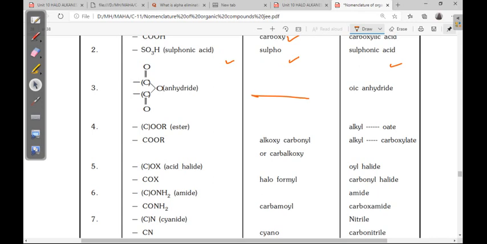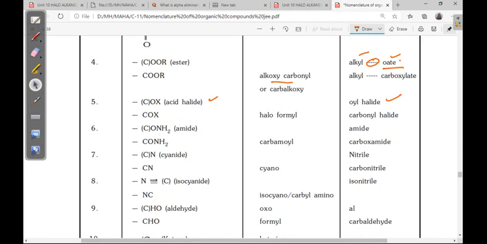This is alkanoate. Next, acid chloride. For acid chloride, the suffix is oyl chloride. As a prefix its name is haloformyl. Amide is amide only, but as a prefix carbamoyl.